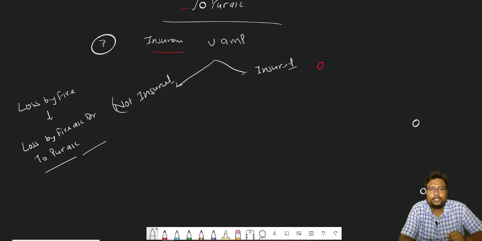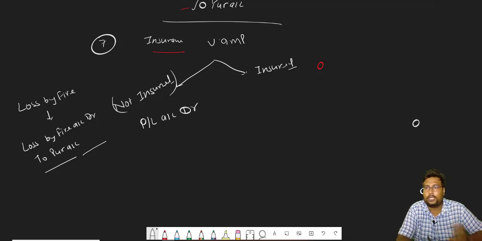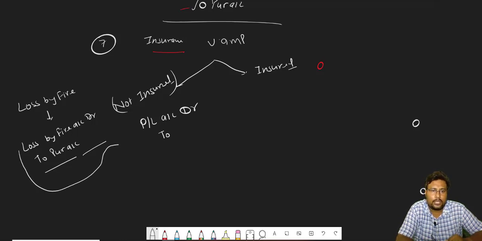Now our goods are not insured, so whatever the loss by fire is, it is our total loss, and all the losses are transferred to profit and loss account debit. So profit and loss account debit, the total loss. When we transfer it to profit and loss, we have to close this account.